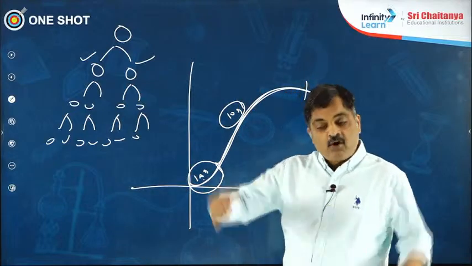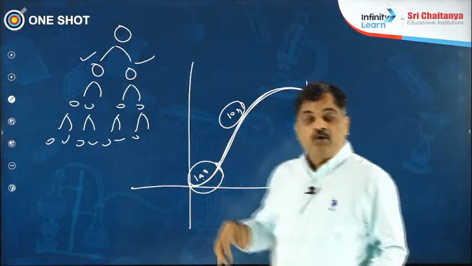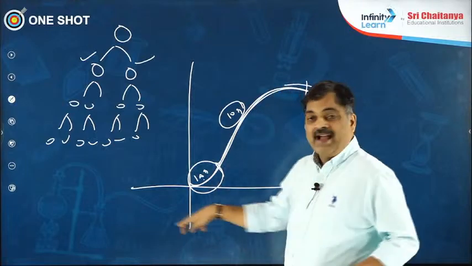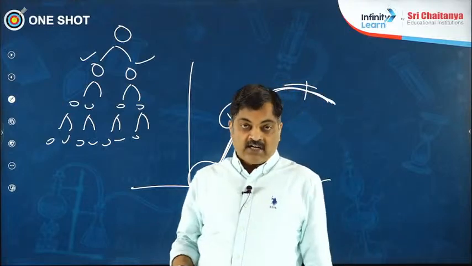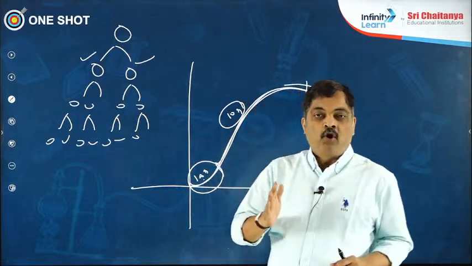Come autumn season, all the leaves fall down. Then the growth rate is very much less or zero. So that is said to be a stationary phase. So again, that is said to be an example for a sigmoid curve. That is a very important point to remember. That is about geometric growth.